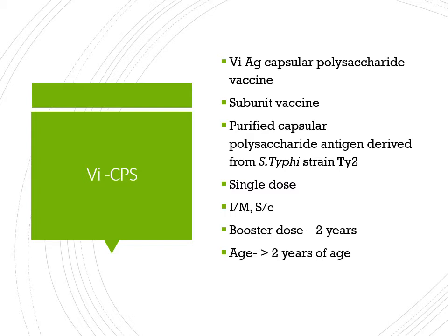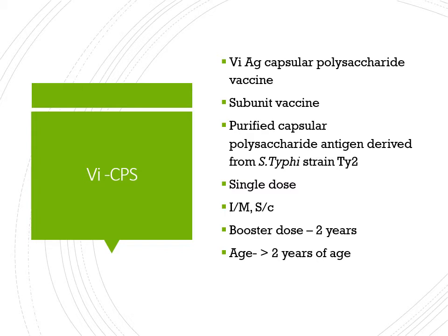Now the immunogenicity of polysaccharide antigens is poor as compared to protein. When we give some protein antigen, it will build a better response in the body. Also, one problem with this vaccine is that the antibody level will be low and will be maintained for a lesser period, and you can give this vaccine only after 2 years of age.